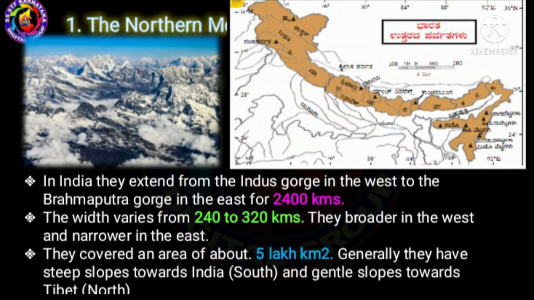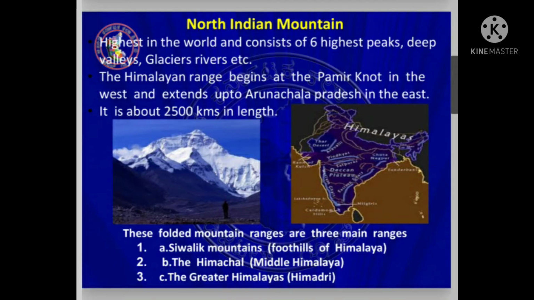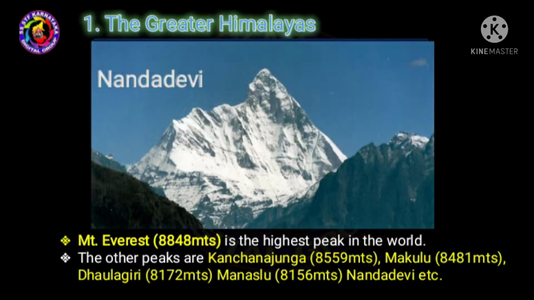in Tibet. The Himalayas consist of three parallel ranges, that is, Greater Himalayas, Lesser Himalayas, and the Shivaliks. The first one, the Greater Himalayas. They are the innermost, continuous, and highest ranges. The average height of these ranges are 6,100 meters. These ranges have many peaks, of which Mount Everest is the highest peak in the world.